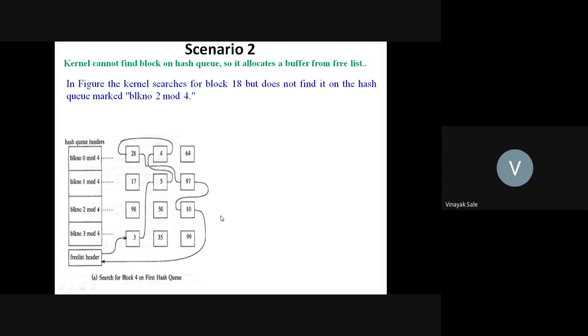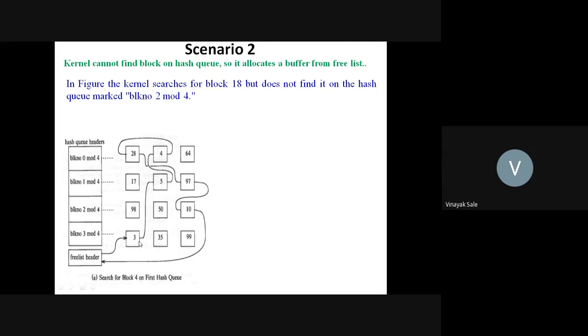So kernel allocates the first free buffer from the free list, and it marks it as a particular block number and places it at the appropriate place. See here, in this example, kernel searches block number 18 on block 2 mod 4. Here 18 is not present.